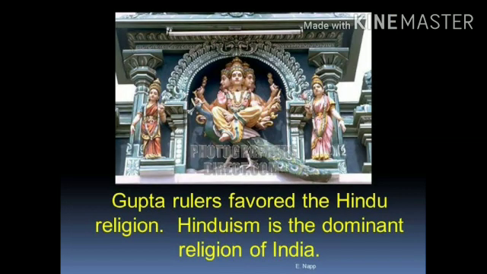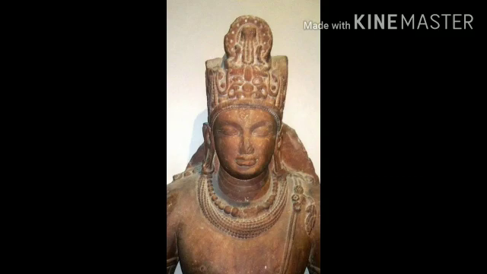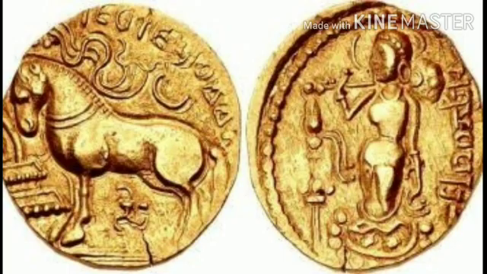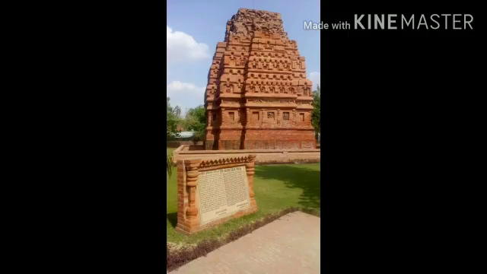Religious life. Children, everyone in this world follows a particular religion which gives them a lot of happiness and peace. The Gupta kings were followers of Hinduism. They worshipped Lord Vishnu and were therefore called Vaishnavas. They performed religious sacrifices like the Ashwamedh sacrifice. An amazing fact is that the Gupta rulers gave donation to construct temples.